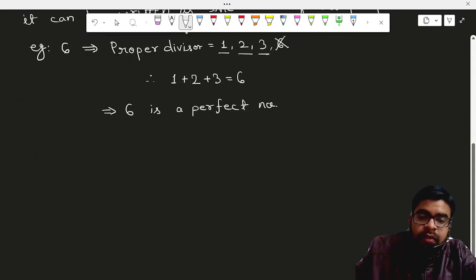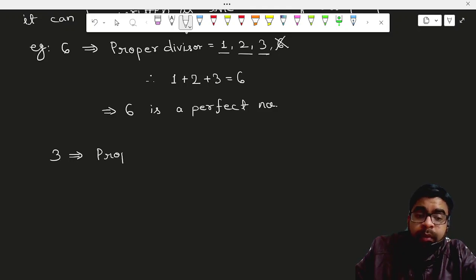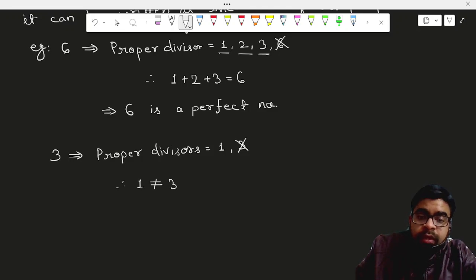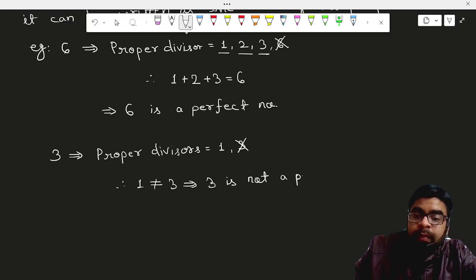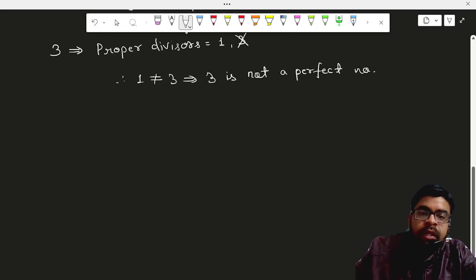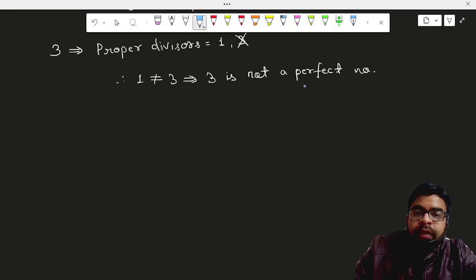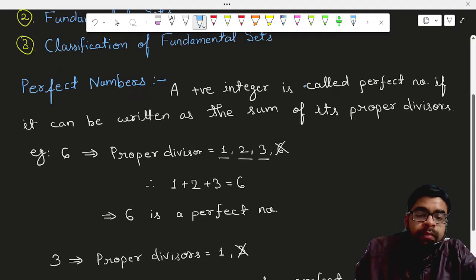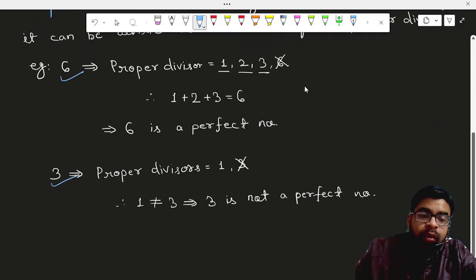For example, जैसे कि मान लीजिए मैंने एक नंबर लिया 3. 3 is a positive integer. तो इनके प्रॉपर डिवाइजर्स क्या होंगे? The proper divisors of 3, it will be 1, and we will not consider 3 because 3 तो मेरा number itself है. So clearly we can say that 1 is not equal to 3, which implies that 3 is not a perfect number. Okay, so with the help of proper divisors, we can easily see which numbers are my proper divisors and which are not proper divisors.